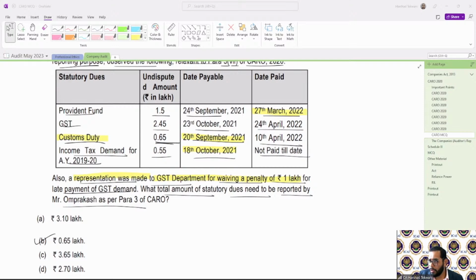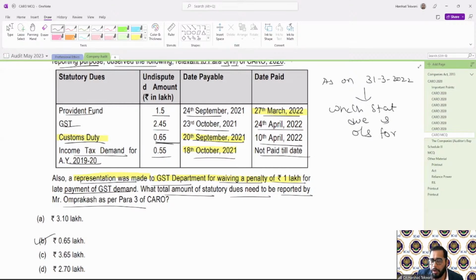Okay, there is one doubt. The difference in all four is above 6 months. Okay, fine, let me explain. What I need to do is, as on 31st March 2022, I need to see which of my statutory dues is outstanding for more than 6 months.